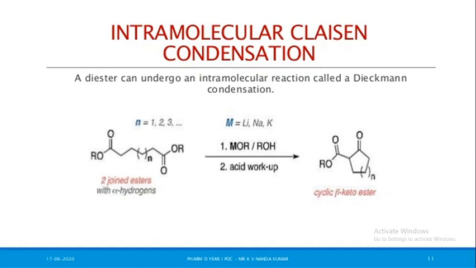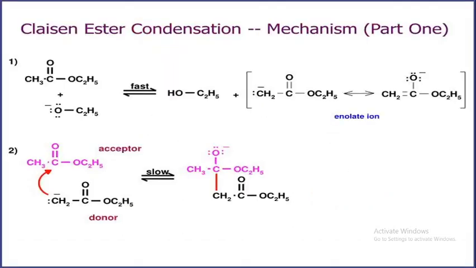This gives a cyclic beta keto ester. The two joined esters in the presence of MOR, ROH and acid workup give a cyclic beta keto ester. This is another example of intramolecular Claisen condensation.